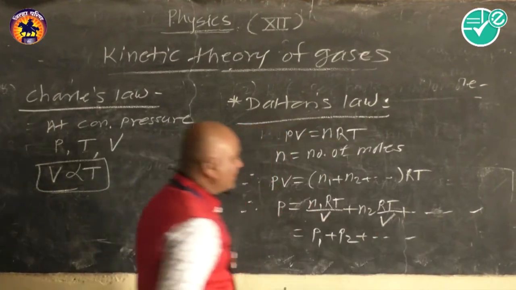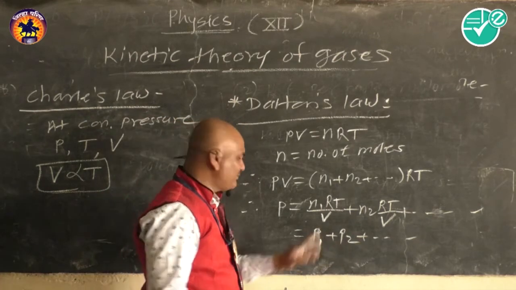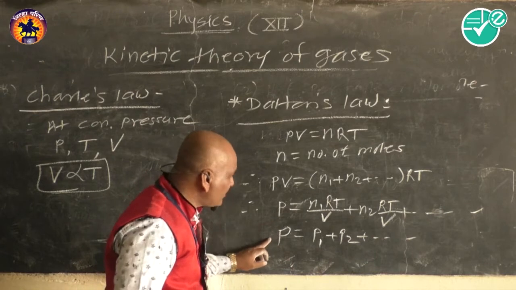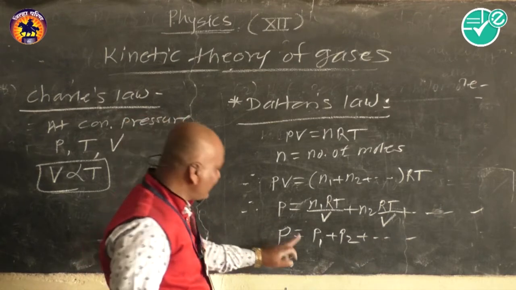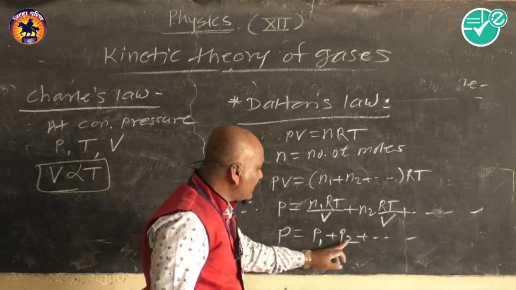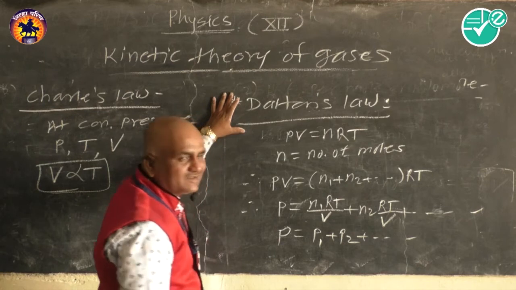In this way we get the pressures for different gases, and P, the sum of these, is the total pressure. So the total pressure of a mixture of gases is the sum of its partial pressures. This is Dalton's law.